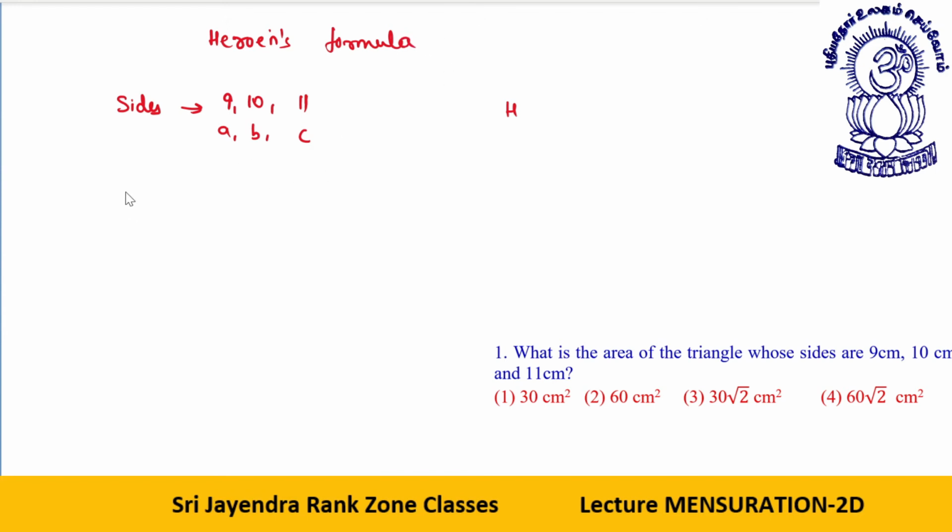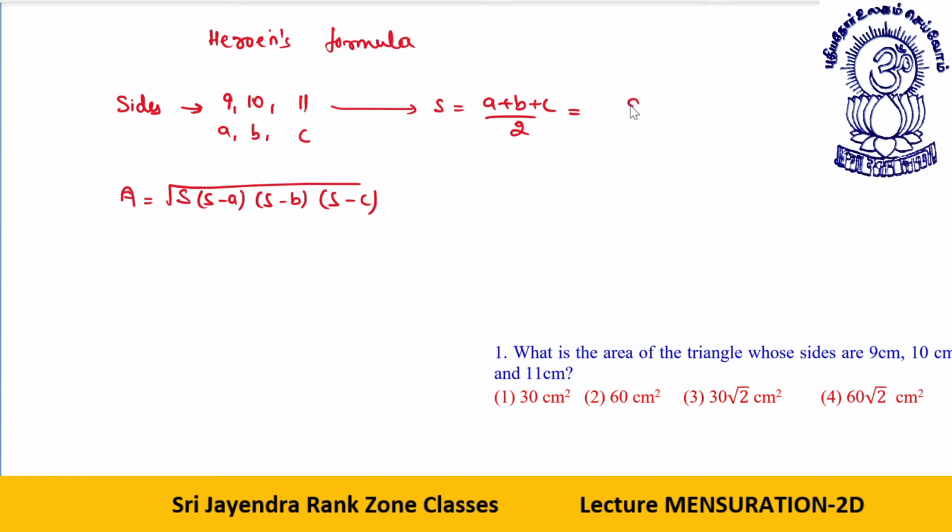What is area? Area of a triangle is root of S, S minus A, S minus B, S minus C. First of all, what will be S? S will be A plus B plus C divided by 2. That will give you 9 plus 10 plus 11 divided by 2, which is 30 divided by 2. That will be 15.